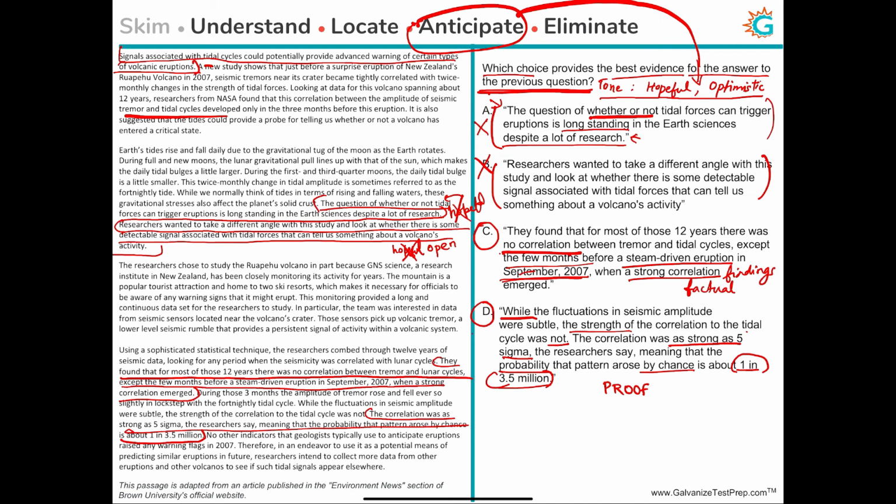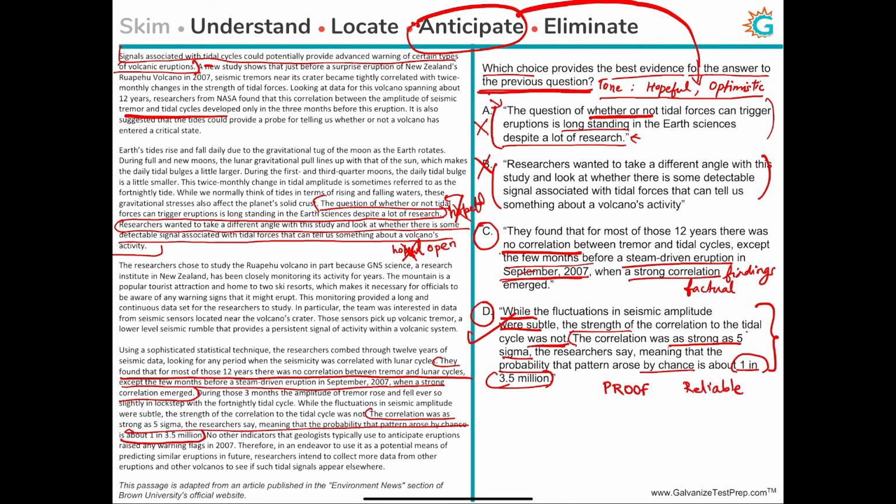This choice D is stronger and more optimistic and hopeful than choice C, which was more of findings and factuals. Now you can ask me, well, D is also a finding and a fact, because whatever is written in D still arises from the findings of the research. But if you actually look at the first sentence, the author says here, while this was subtle, the strength of the correlation was not. It's an attempt to prove beyond doubt that this, my dear friends, is a beautiful correlation. It's absolutely reliable. You can bank on it.